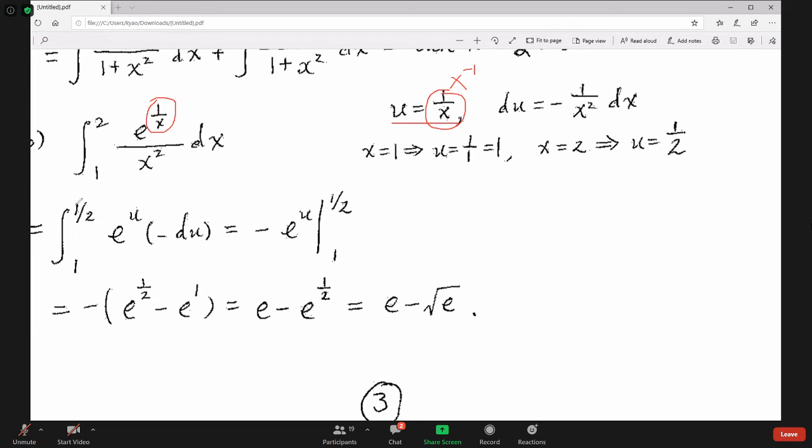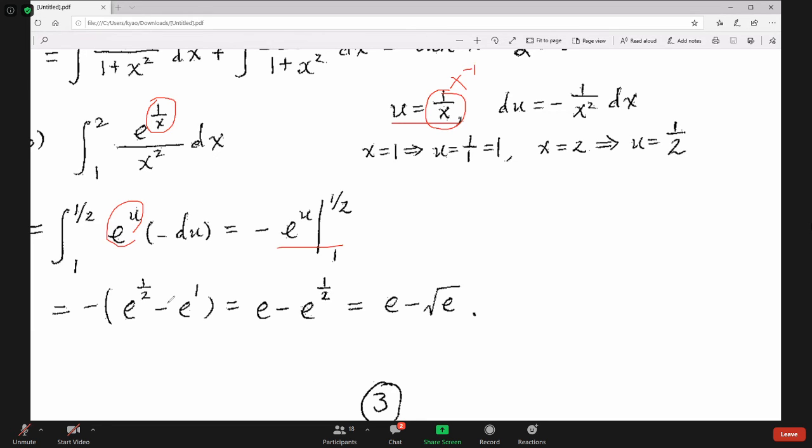So e to the 1 over x is e to the u, and the 1 over x squared dx will be negative du. So put the negative sign outside, and the antiderivative of e to the u is itself. Using the fundamental theorem of calculus part 2, from 1 to 1/2, put 1/2 inside, and this will be negative e to the power 1/2 minus e to the power 1.